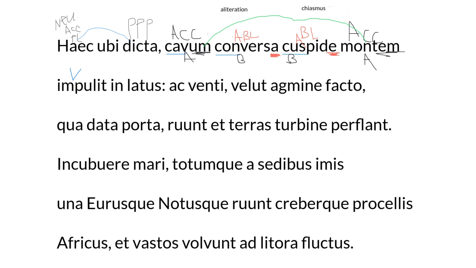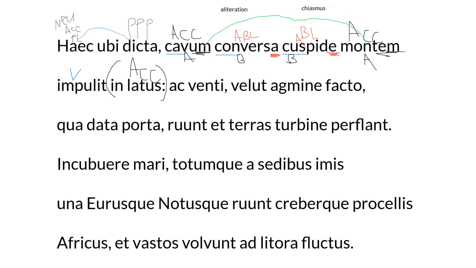in always has to be followed by the accusative or the ablative. You can see that US ending here. That's a neuter accusative singular. So in the side, we get lateral from that. So he struck the hollow mountain with a turned tip in the side.